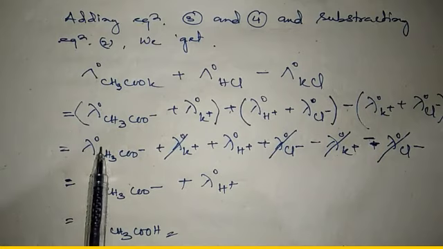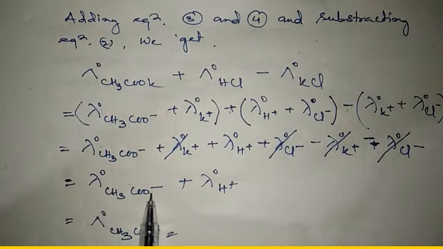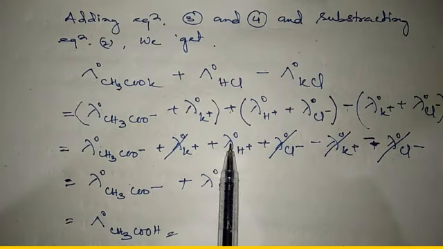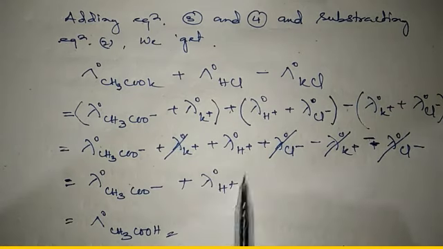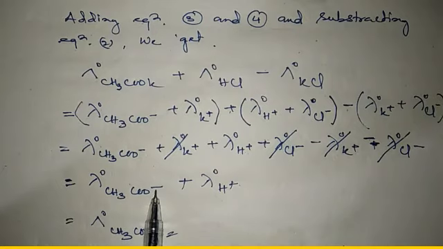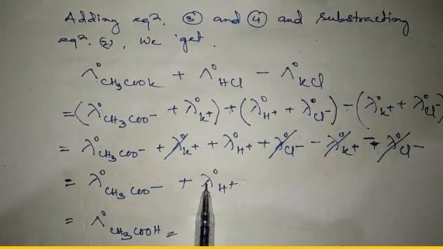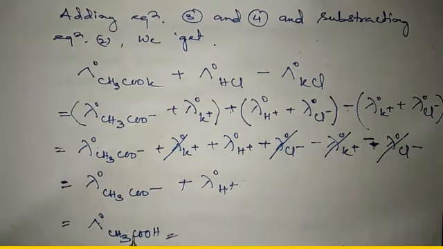So the remaining part is lambda naught CH3COO acetate anion plus lambda naught hydrogen ion, which is equal to molar conductivity at infinite dilution for acetic acid, because by adding both the ionic conductivity of acetate anion and hydrogen ion, it becomes acetic acid. Okay, acetic acid, molar conductivity at infinite dilution for acetic acid.